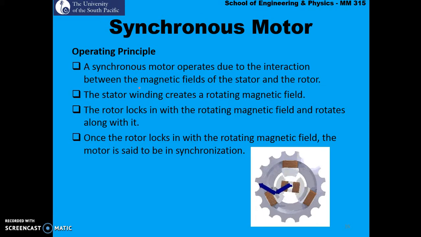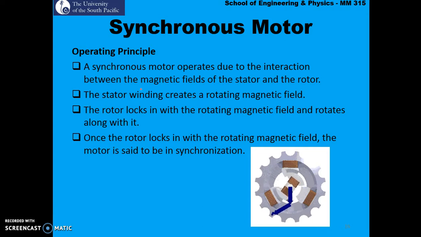The next type of motor is the synchronous motor, and in a synchronous motor again AC current is supplied to the stator, which is the stationary part, or basically the field windings. So AC current is supplied to it, and this causes a rotating magnetic field. The stator winding creates a rotating magnetic field. The rotor locks in with the rotating magnetic field and rotates along with it. Once the rotor locks in with the rotating magnetic field, the motor is said to be in synchronization.